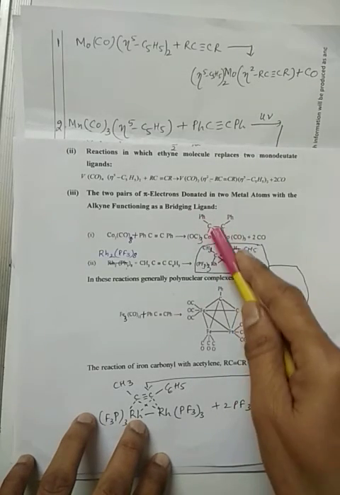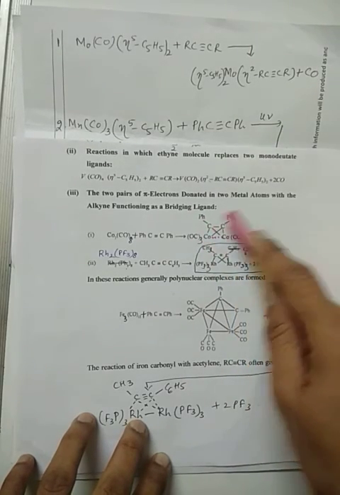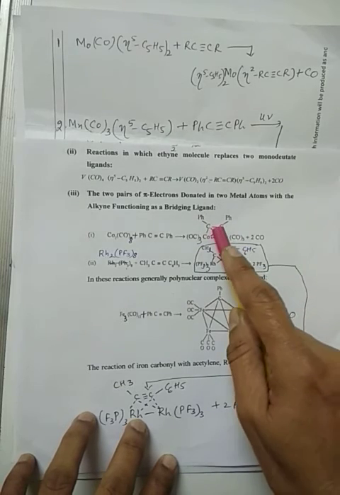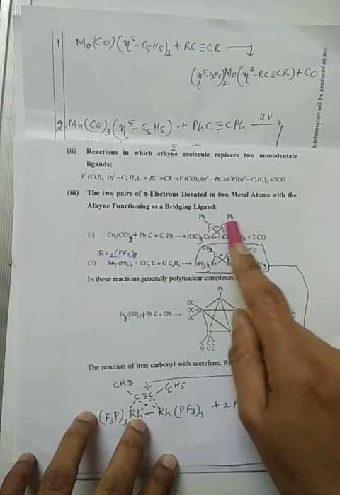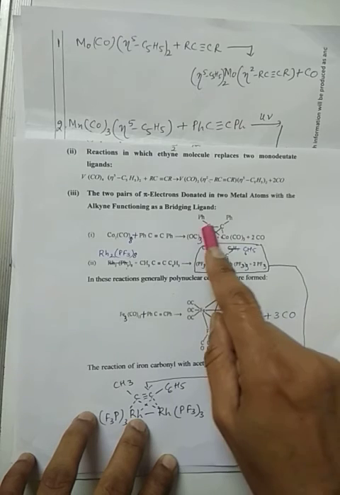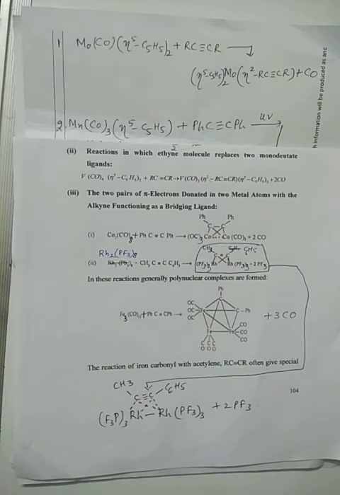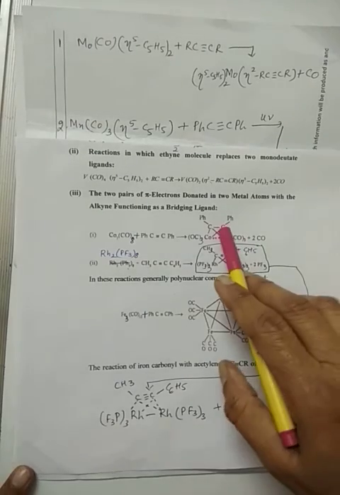You see here C triple bond C, Ph and Ph. This triple bond is broken down, shown by dotted lines, and each carbon atom is connected with a cobalt atom in this molecule.